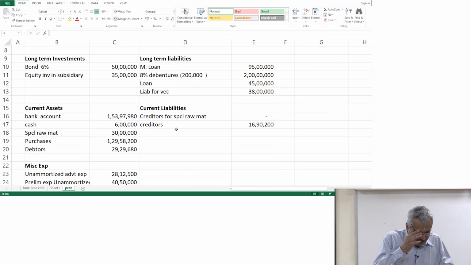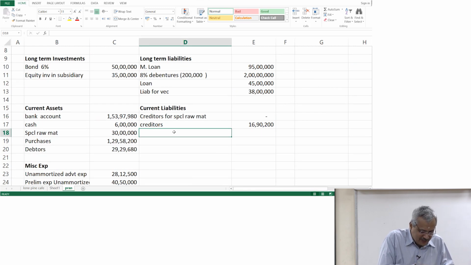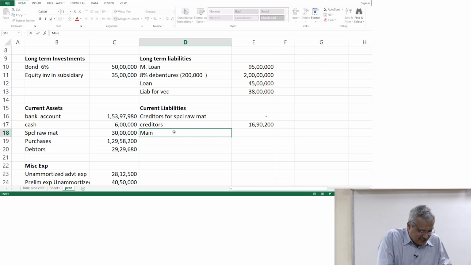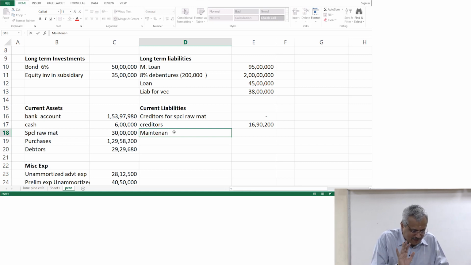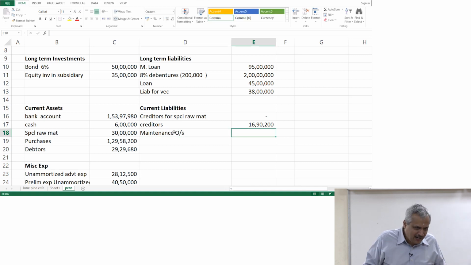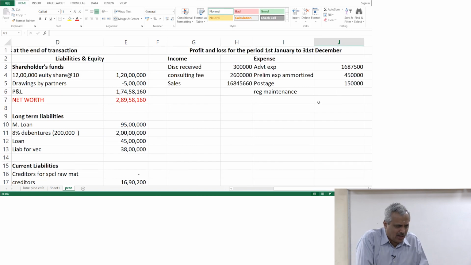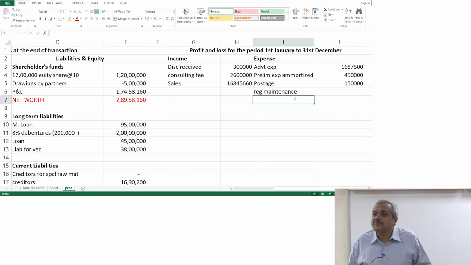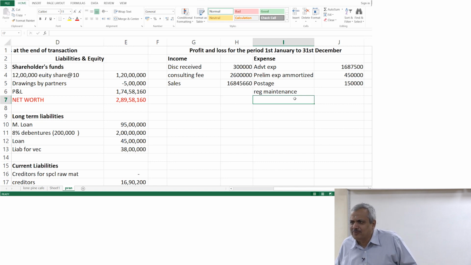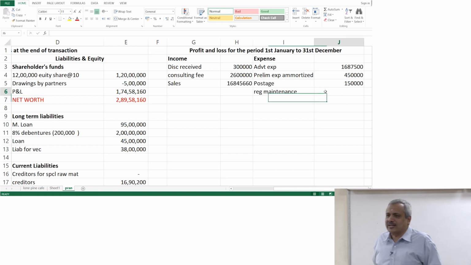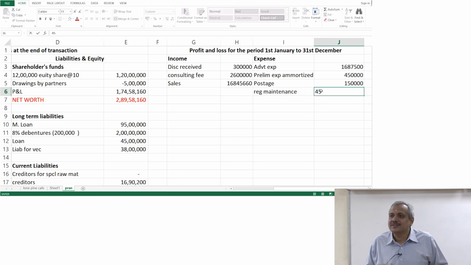Present expenditure, agreed. The following expenditures were incurred during the year, that is regular maintenance of 4.5 lakhs, 60% payable at the end of the year, fine. As of now 40% is incurred, so you would say that. But let us look at it as the end of the year we are preparing, we are almost at the end of the year. It will be 100%. Any doubts for anybody? Right, okay, 4.5 lakhs. Then what else will happen?